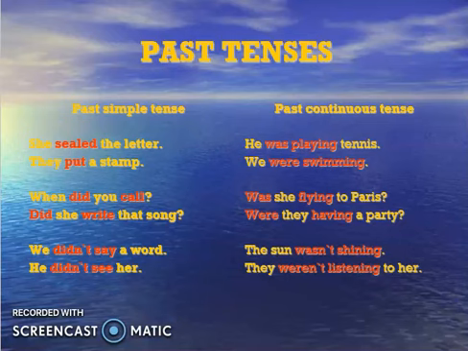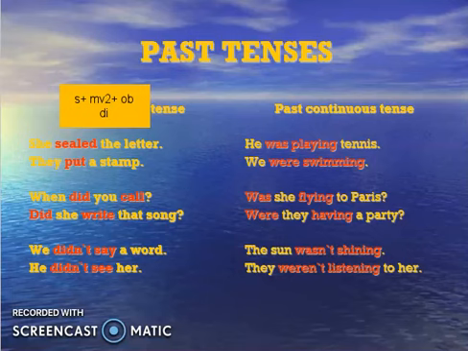I'm sorry, structure is subject, then main verb second form, then object. Okay, and if you are making negative of this, you will use did. Okay, and what is the structure of this past continuous?